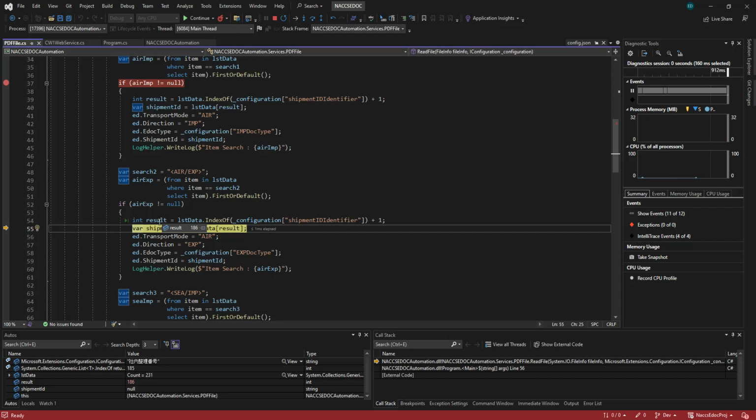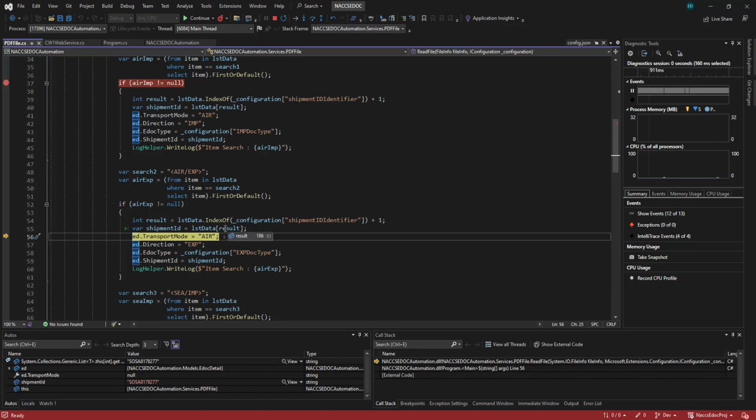So that is this configuration value, and the index is 185 plus 1 to 186. So this is why the list data found the shipment ID at the index of 186.